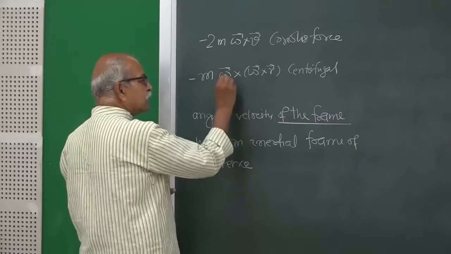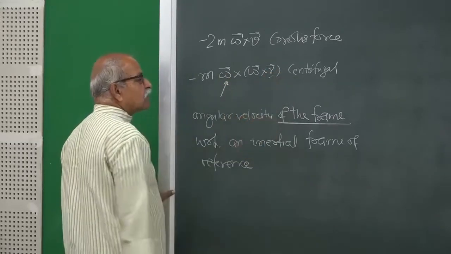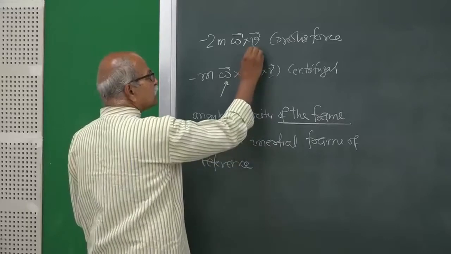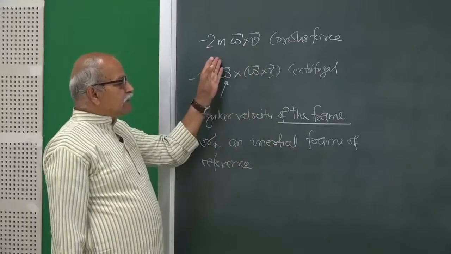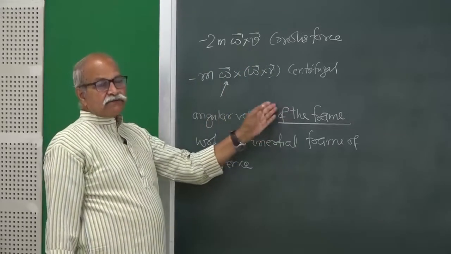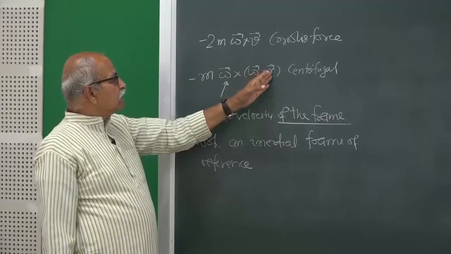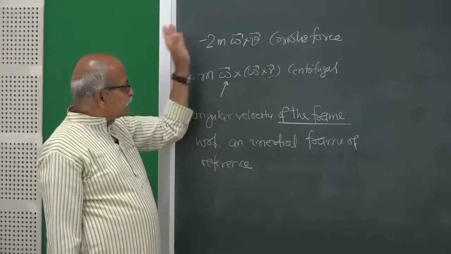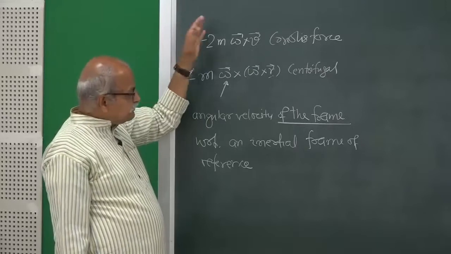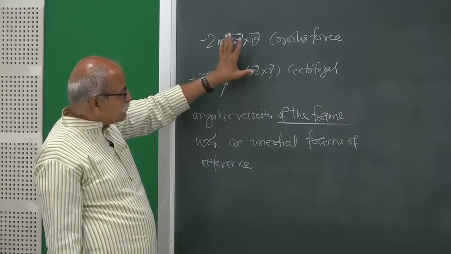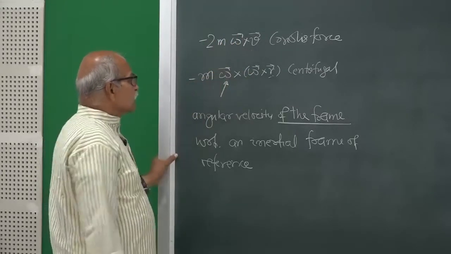So, that is this omega, and then there is the position vector of the particle. This is the velocity of the particle, everything measured from the rotating frame. This r, this v, acceleration, whatever, everything is measured from the rotating frame of reference. So, these are the things.